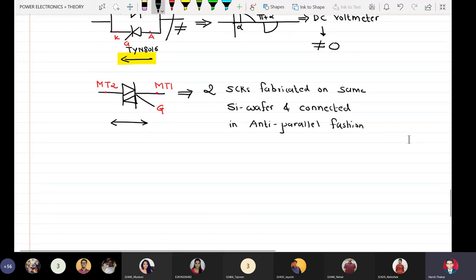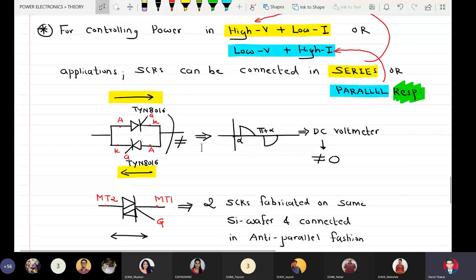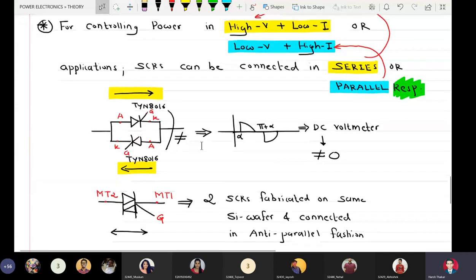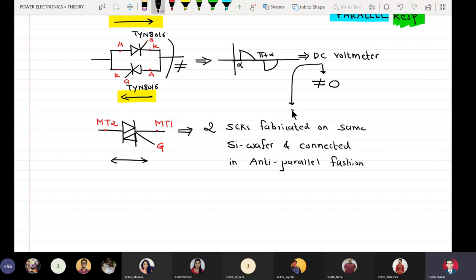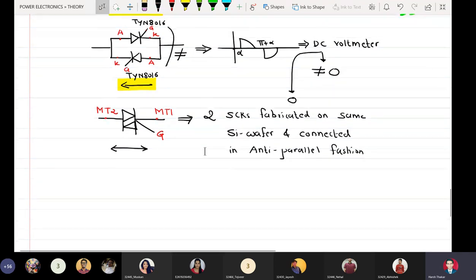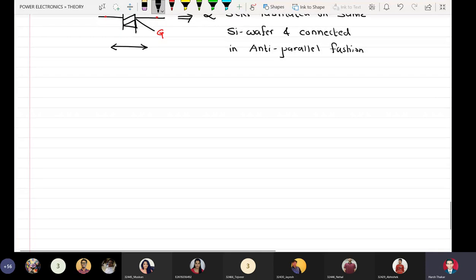When I use a triac in place of two SCRs physically connected in anti-parallel fashion, I clearly observe that my DC voltmeter shows an almost 0 value. Got the point? BT136 is one very famous triac which is used in the market for power electronics applications.